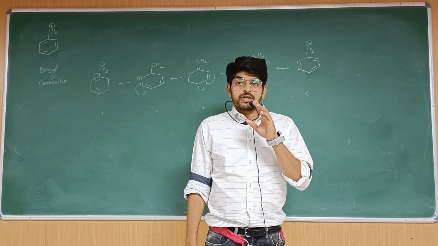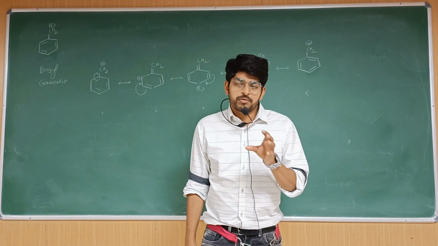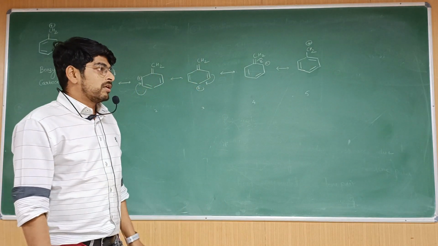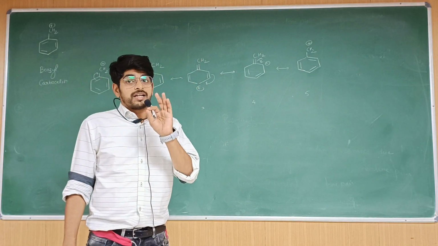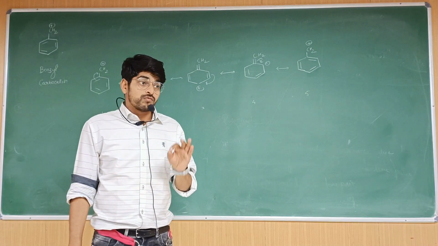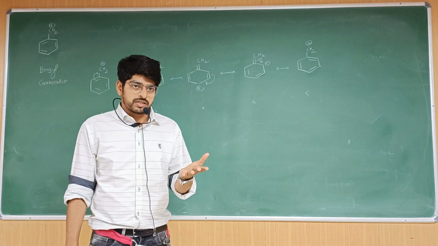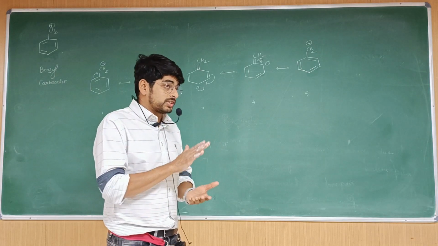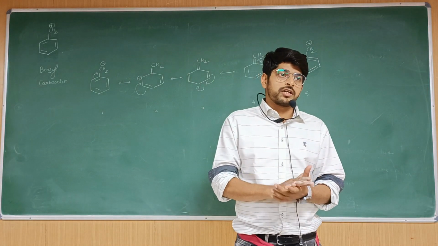Stability of carbocation. Here we are speaking about the stability of different resonating structures. Earlier we spoke about the conditions of resonance, that is, in what all situations resonance can occur. Now resonance is occurring. The resonating structures are also called canonical forms.